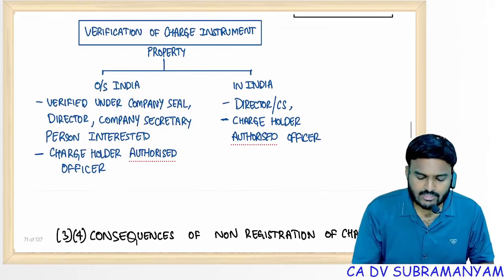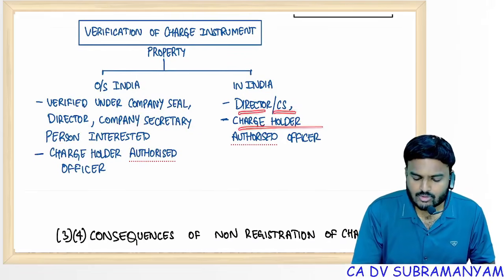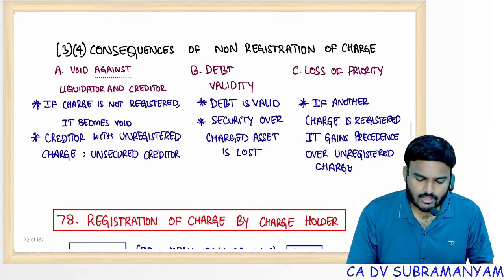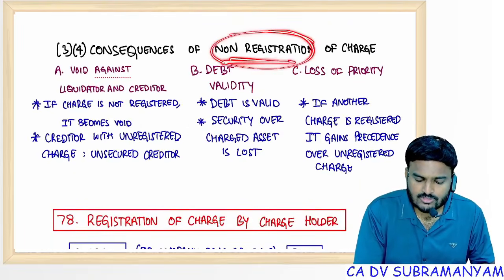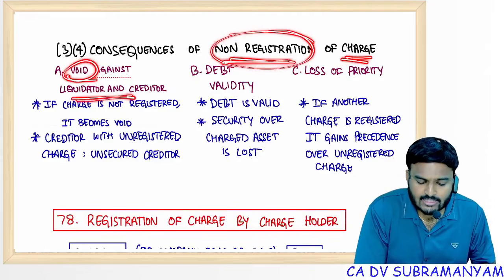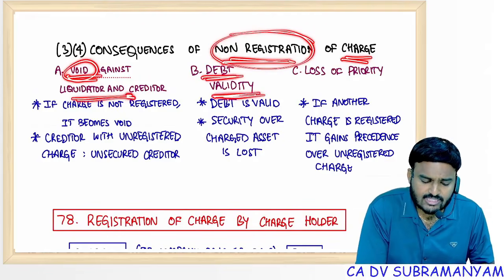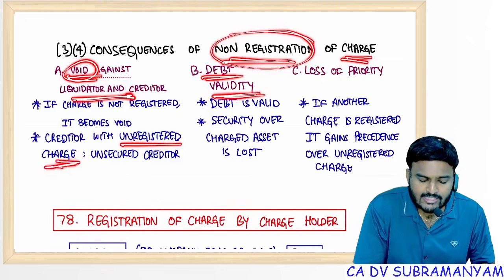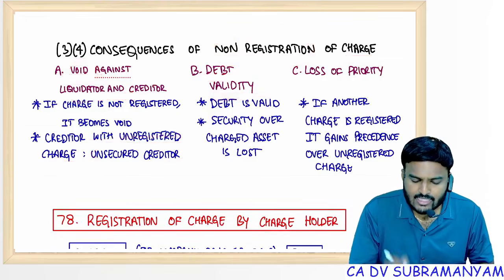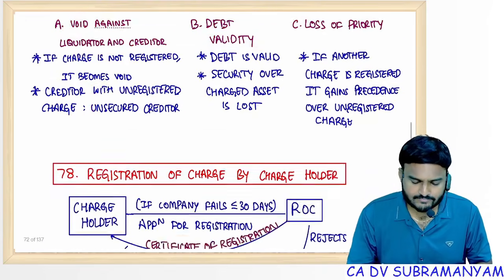In India, that interested person is not there: director, CS, charge holder or authorized officer. In case of non-registration of charge, the charge becomes void against the liquidator. That means the debt is still valid only, but the charge becomes void. That means you will lose secured creditor position. You will be treated as an unsecured creditor only.